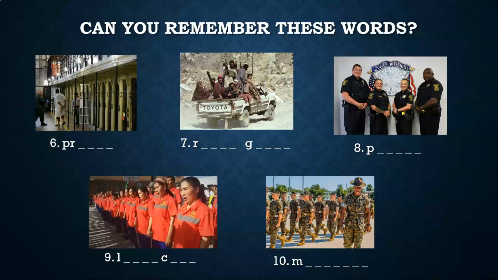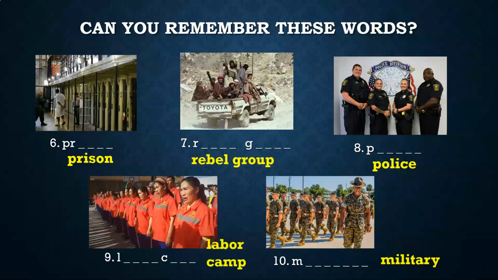Are you ready? Do you have all 5 written down? If you didn't write them down, pause the video now to do it. But I'm going to go over the answers. Number 6 is prison, 7, rebel group, 8, police, 9, labor camp, and 10 is military. So those are 5 important words. I hope those are starting to sound familiar.